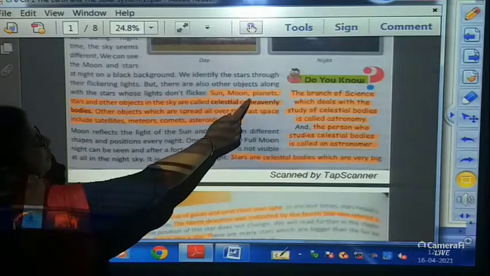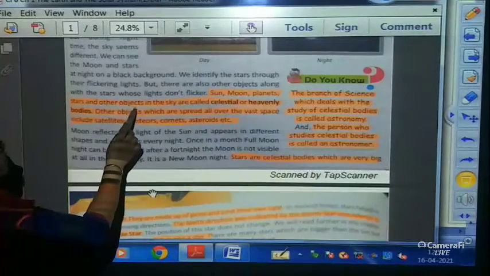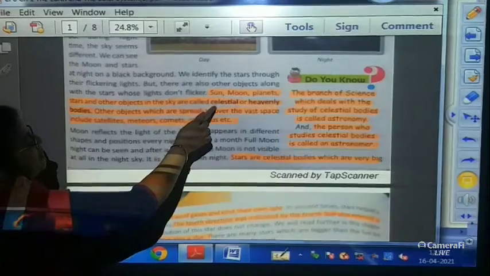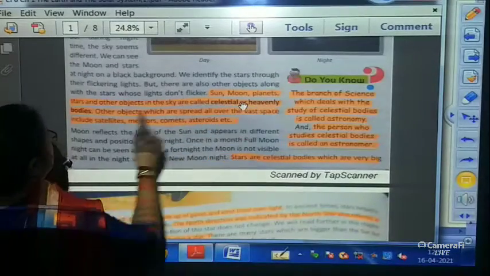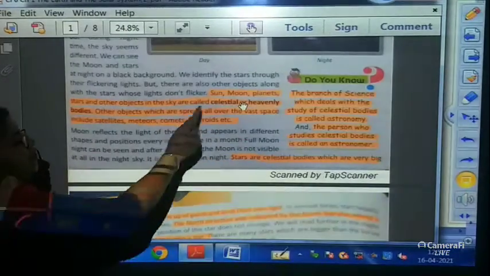The sun, moon, planets, stars and other objects in the sky are called the celestial or heavenly bodies. Underline over here, children.